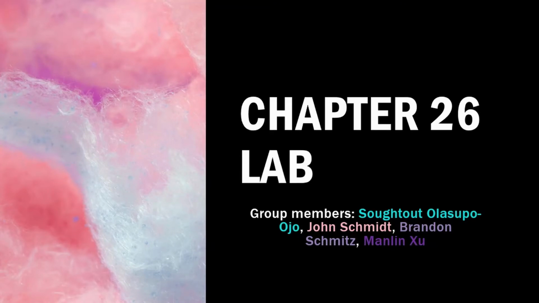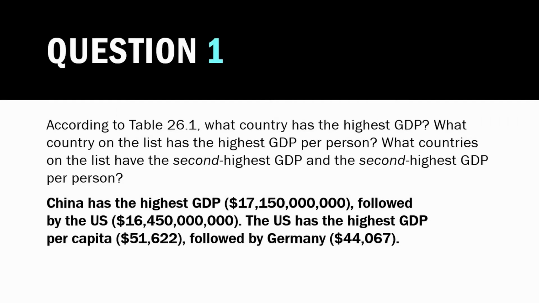For question 1, you're asked to look at table 26 and list the two countries with the highest GDP, followed by the two countries with the highest GDP per person, or GDP per capita. If we look on the table, we see that China has the highest GDP with a value of $17,150,000,000, which is followed by the US with a GDP of $16,450,000,000.